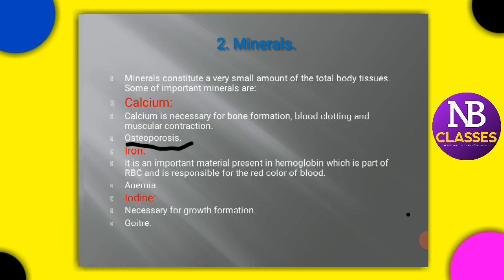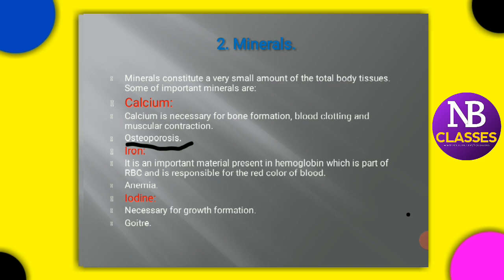The major function of calcium is the formation and development of bones and teeth. Why do we need calcium? Because it is required in blood clotting and muscular contraction. So you must take sources like ragi, curd and milk, so that we can have better calcium in our food and avoid osteoporosis.